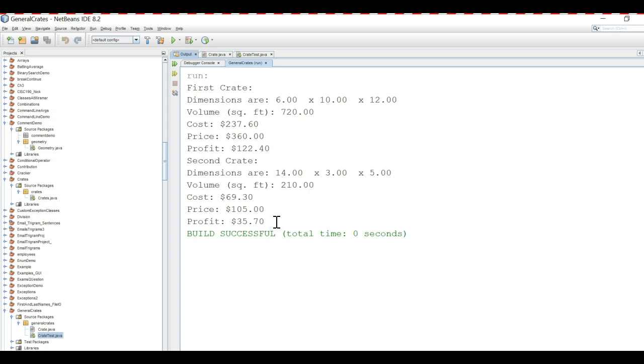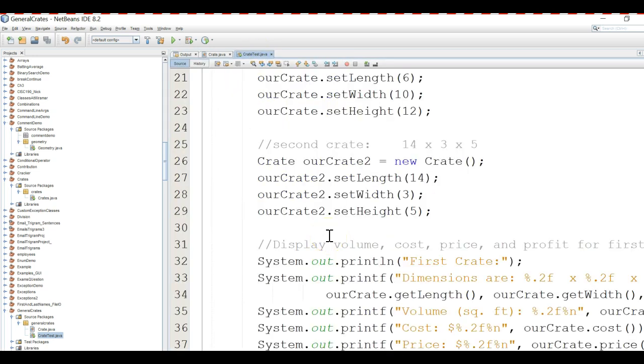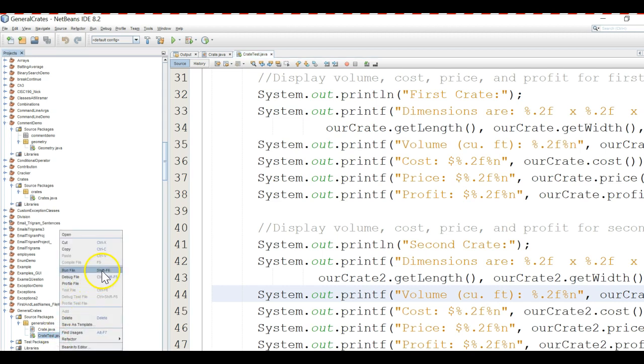So the only thing I wanted to change was in cratetest.java, let's just make sure we're printing out the right units. So instead of square foot, that we're printing out cubic foot there. Okay. Let's go ahead and run it again.